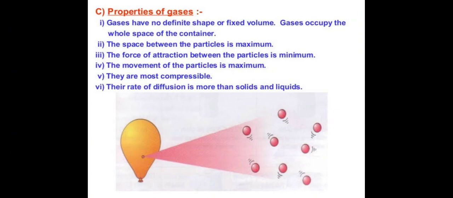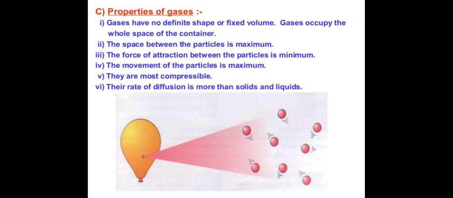Gases have no definite shape or fixed volume but occupy the space of the container. The space between the particles is maximum. The force of attraction between the particles is minimum. The movement of the particles is maximum. Gases are very highly compressible.